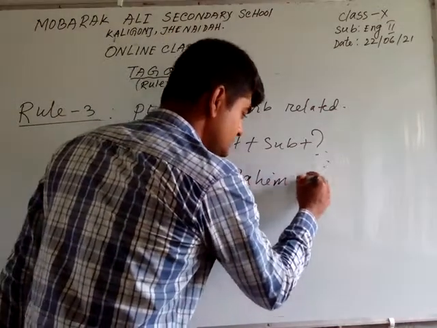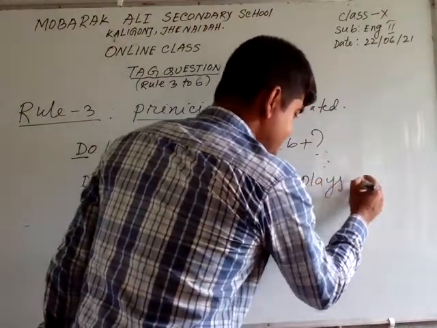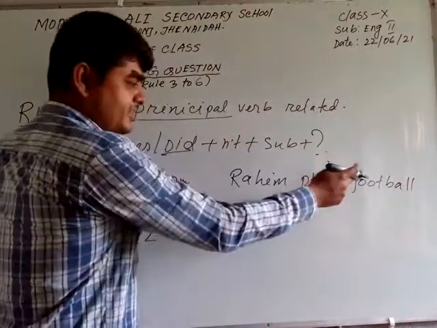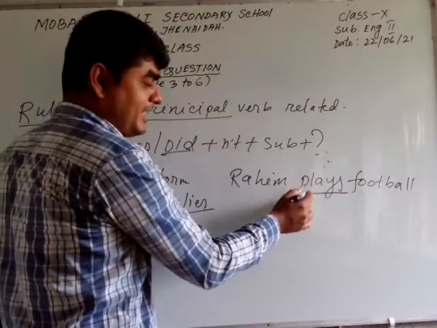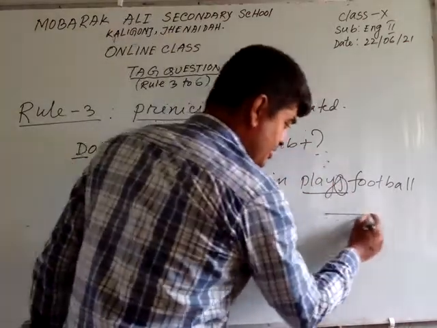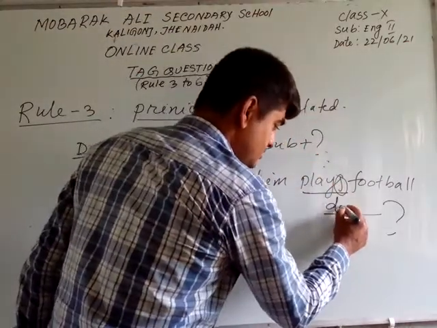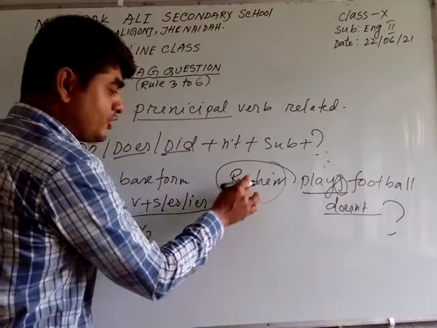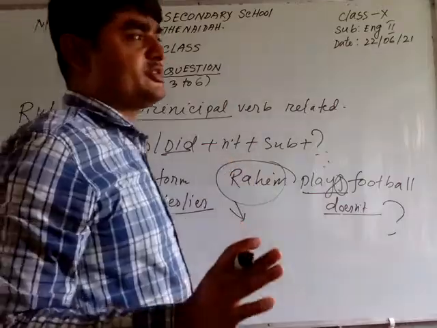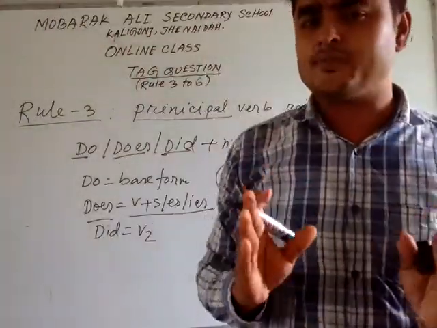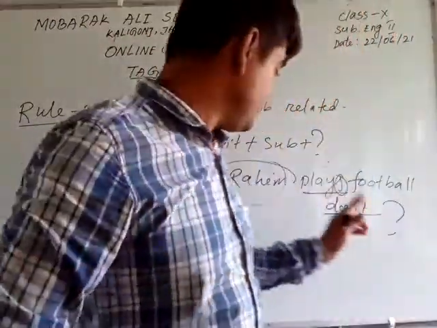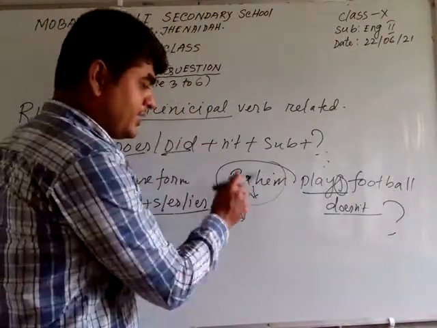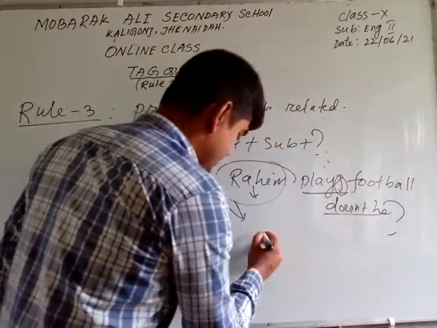Rohim plays football. Okay, dear student, Rohim plays football. This is the principal verb, and after this verb there is s. So, dear student, does, empty, and this is Rohim. In lieu of Rohim, which is a noun here, if the subject is a noun, then of course you will get he in lieu of this noun, because it is the name of a male, the name of a boy.